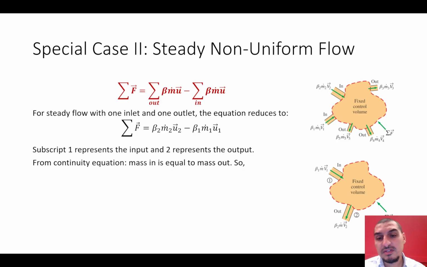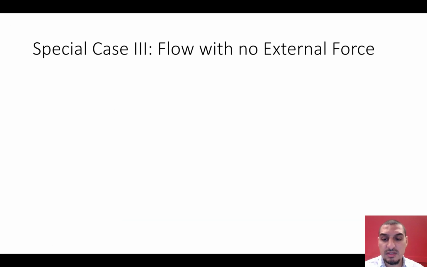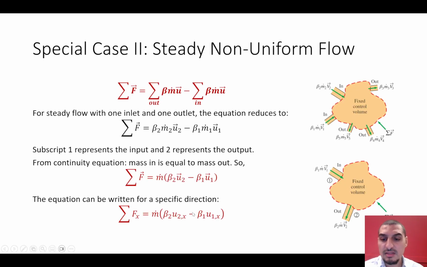So we can take the mass flow rate as a common factor, which is mass flow rate multiplied by beta 2 U2 minus beta 1 U1. So we can write it in specific directions, like in the x direction, and the same for y and z directions. So this is the second case, and by the way, this is the case that we are going to be dealing with in most of the problems. It's either this or more than one inlet or more than one outlet, but at the end of the day, it's the same equation.